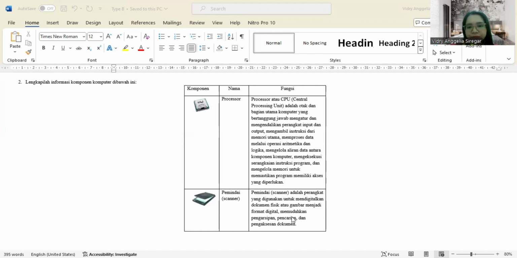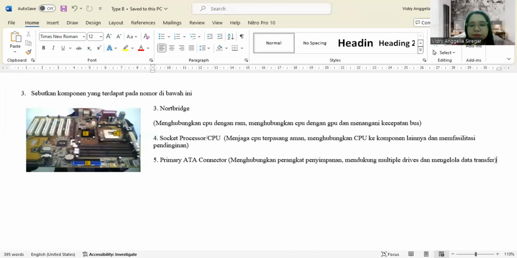Next, the following explain the function of each component on the motherboard. Okay.